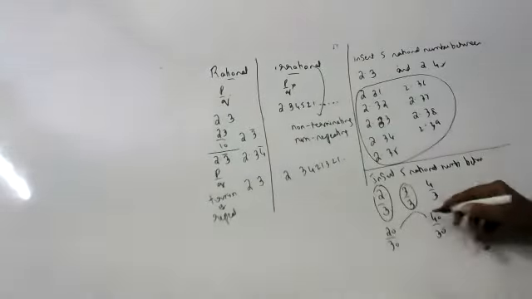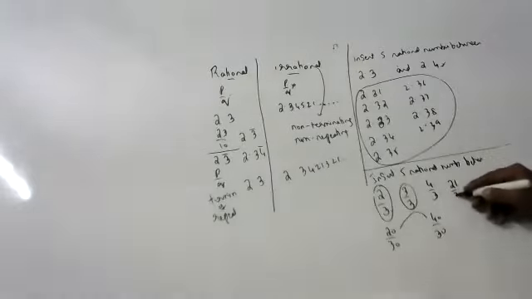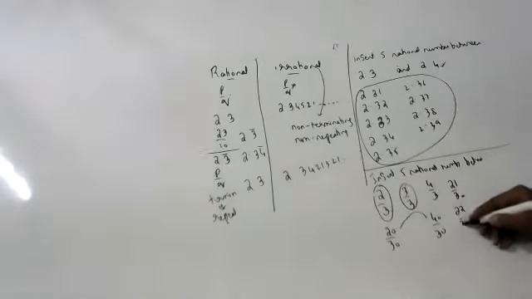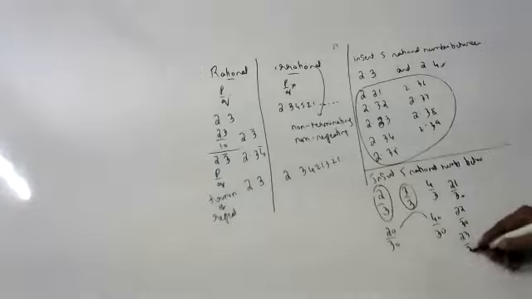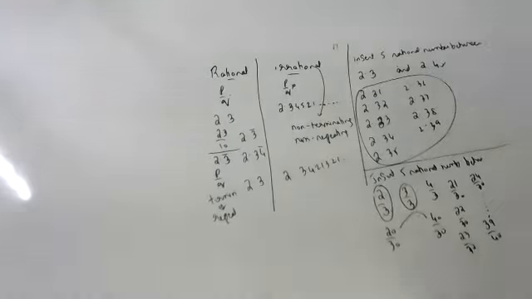Now between 20 and 40, how many numbers are there? So many. 21 by 30 is there, 22 by 30, 23 by 30, 24 by 30, up to 39 by 30. So many rational numbers we can insert. Are you able to understand?